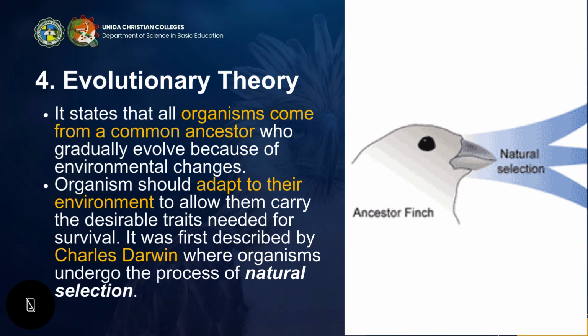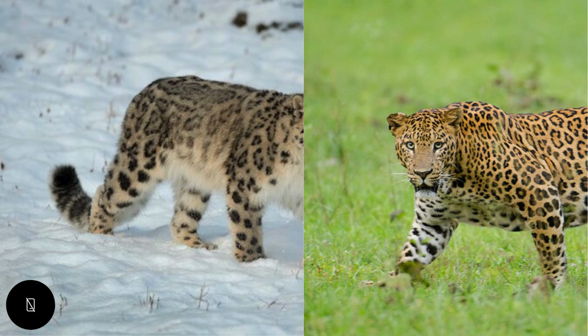Now let us proceed to the evolutionary theory. When we say evolutionary theory, it states that an organism undergoes evolution in order to adapt. By undergoing evolution, we found our common ancestors. Example is the humans and the monkeys. If we try to look, we all have common ancestors.